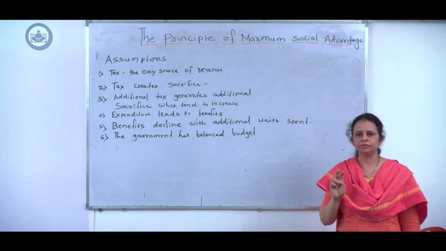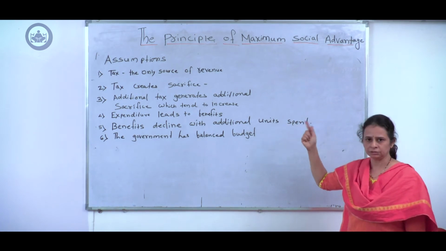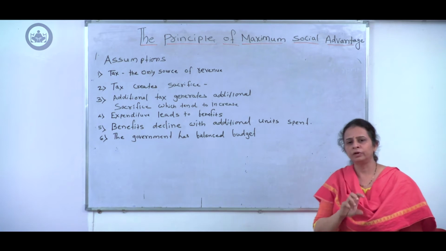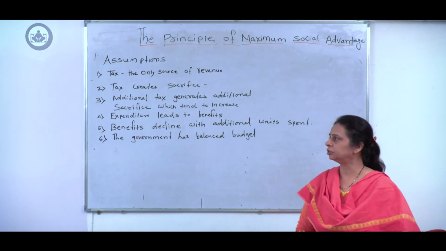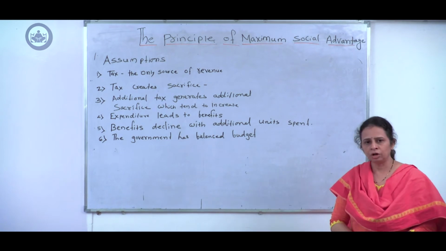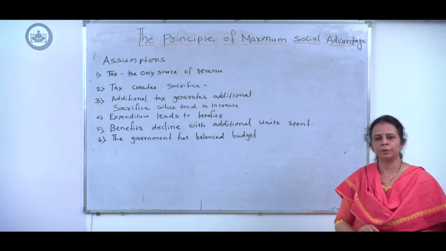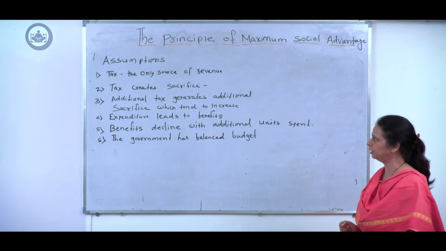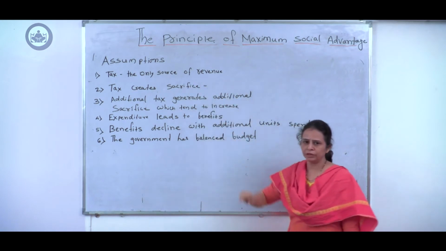Two major activities of the government are collection of tax and expenditure. The government spends on a variety of different schemes, that is called public expenditure, and government normally has the idea of spending first and then earning income. So assumption number one, tax is the only source of revenue to the government.